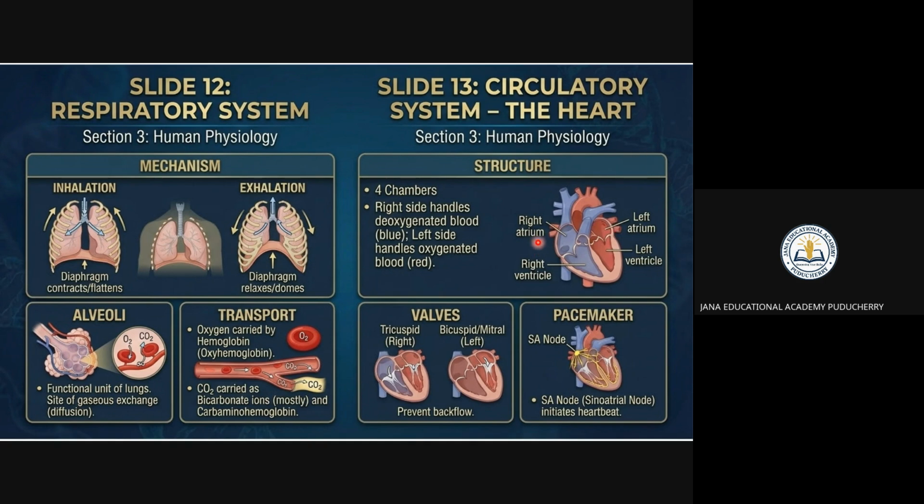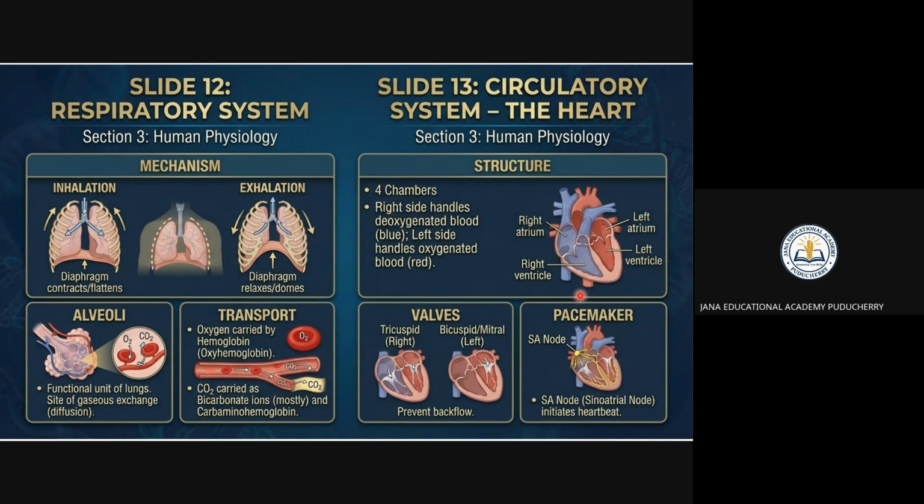Arteries, right atrium, left atrium, right ventricle, and left ventricle. These are the four chambers in the circulatory system, right? You see, the right side is for deoxygenated blood, which is in blue color. You can see that is deoxygenated blood. The red color is the oxygenated blood, which is on the left side, right? The blue color is deoxygenated, and the red color is oxygenated.